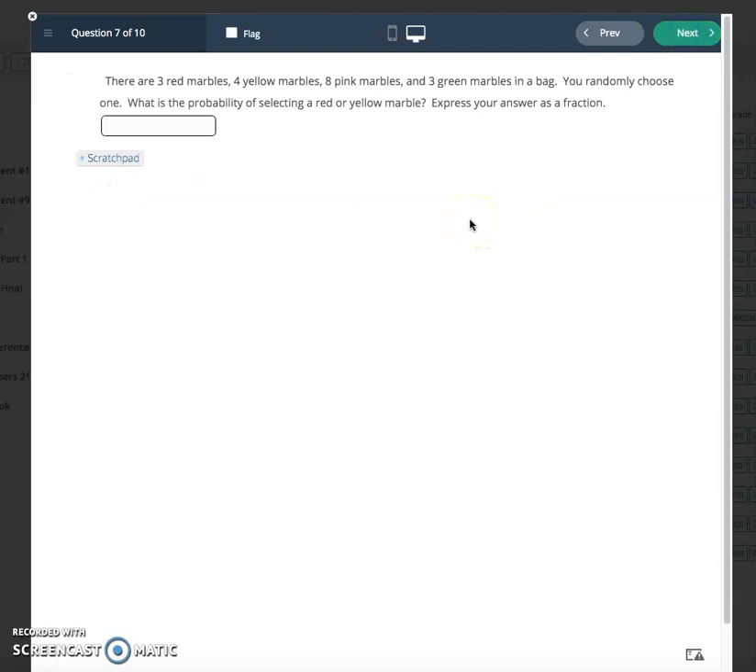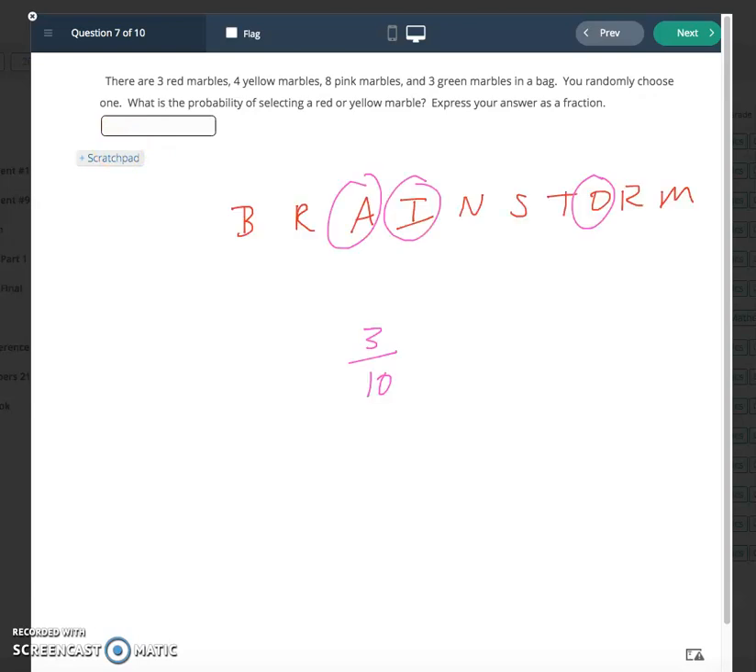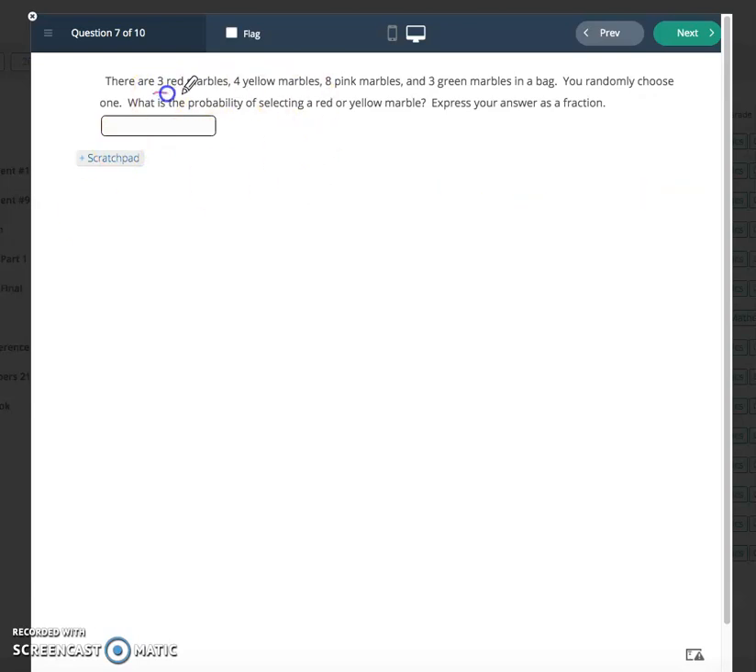Same numbers as before. What's the probability of selecting a red or a yellow marble? Well, there's 3 red, there's 4 yellow, so that means there's a total of 7 favorable outcomes out of our 18 total outcomes. So that's going to be 7/18.